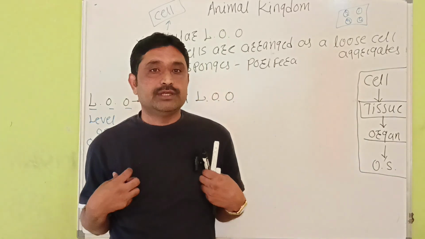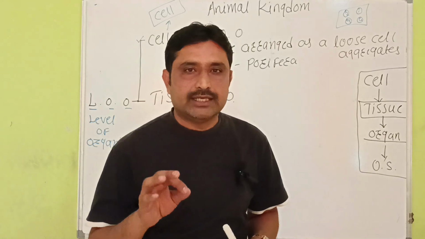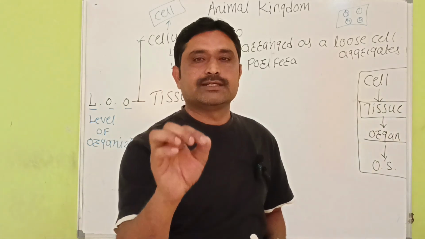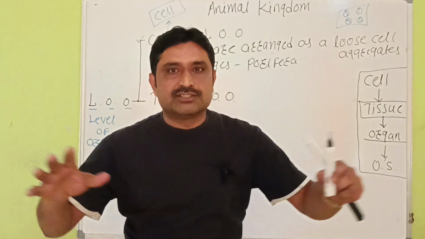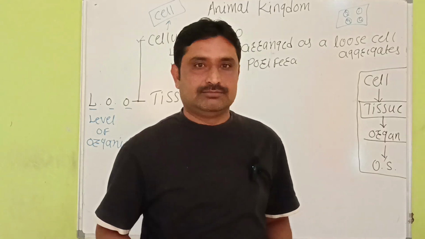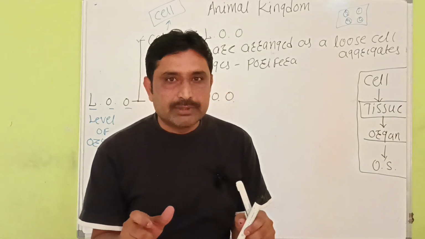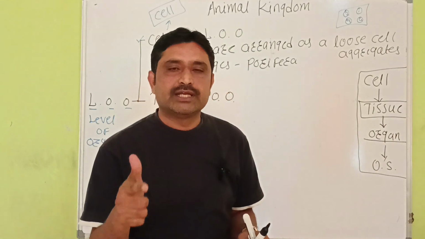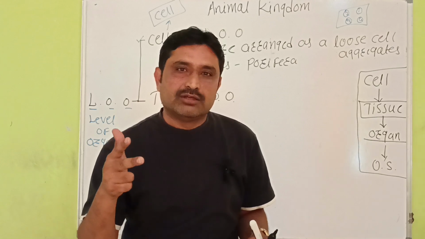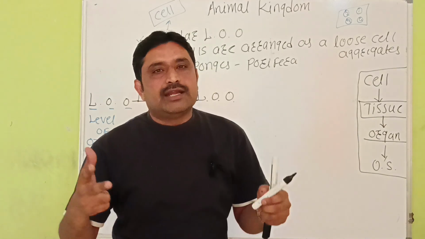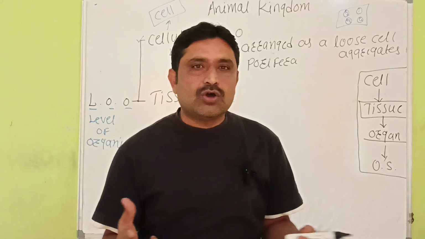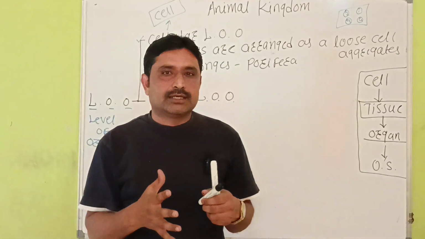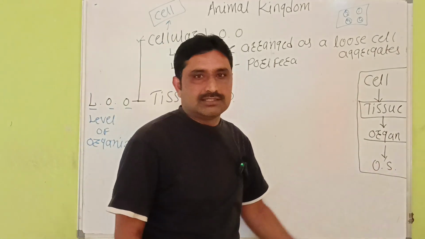Like in human beings, there is an excretory system for the excretion of nitrogenous waste, and this system is made up of kidney, ureters, urinary bladder, and urethra. All those organs are connected to one another and develop an organ system.